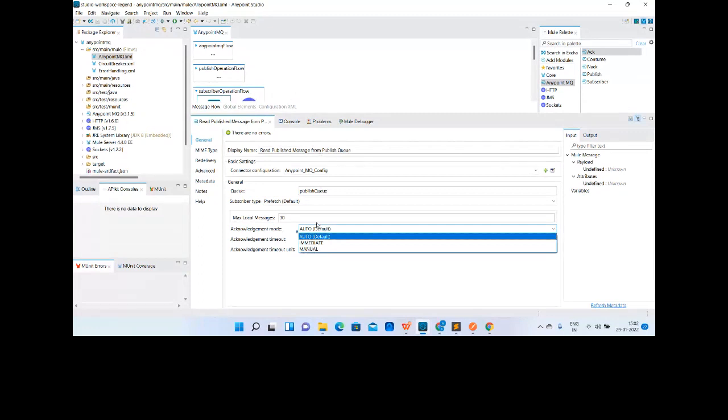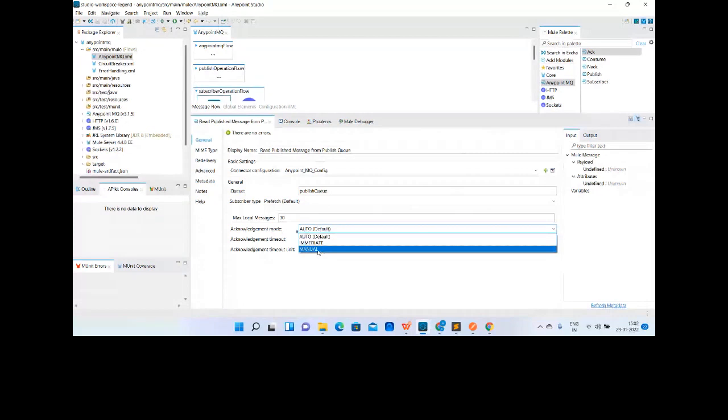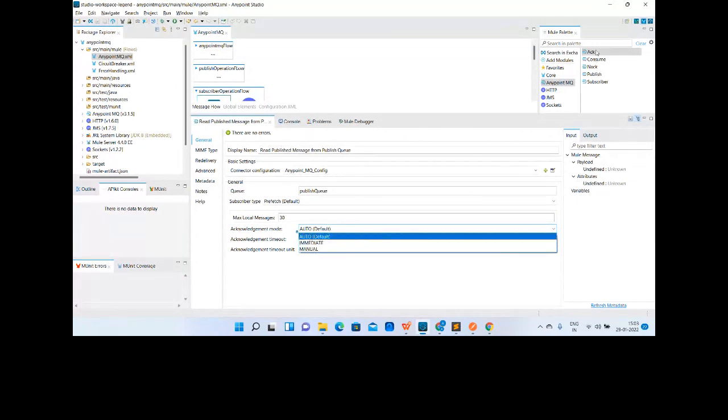What happens in manual mode? You manually inform the queue or service that yes, it is an acknowledgement, or yes, it is a negative acknowledgement. So ACK and NACK operations are used when we are using manual mode, in which we manually send ACK to the queue and NACK to the queue as per our need and requirement.